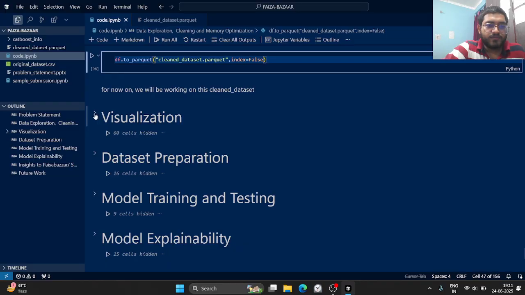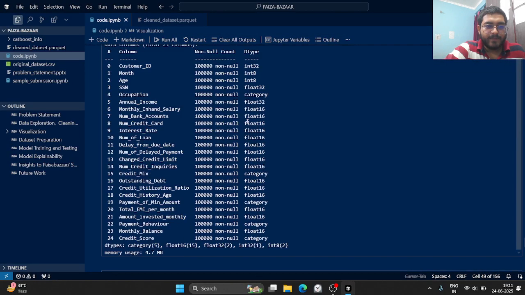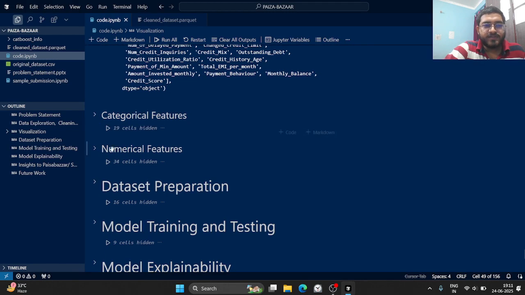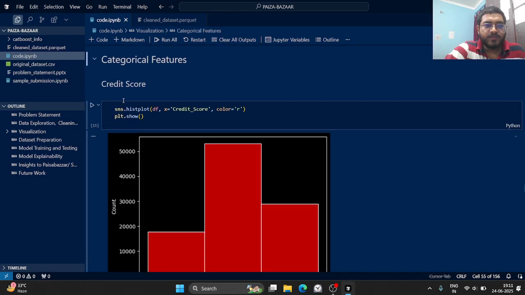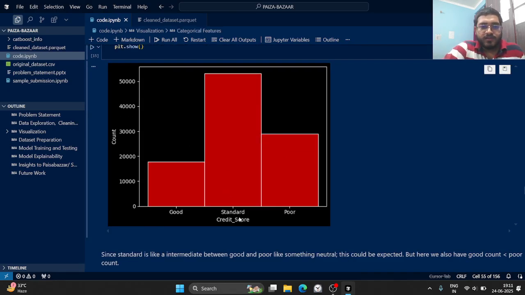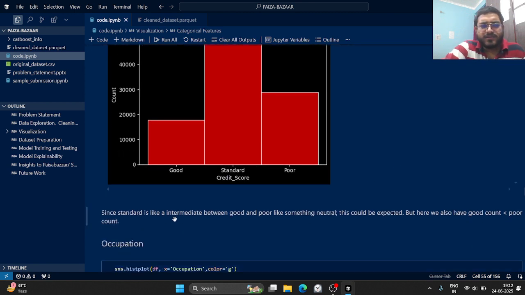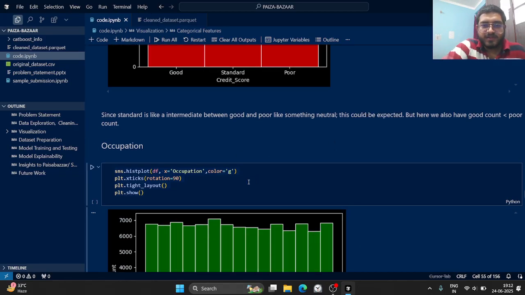Okay, later on I can move to visualization. Basically, I divided it into two sections: categorical features and numerical features. If you look at categorical, we first have credit score, our label. We have a lot of values for standard, then poor, then good. Standard was a bit like intermediate between good and poor, so it was expected. But here the count of good is less than the count of poor.